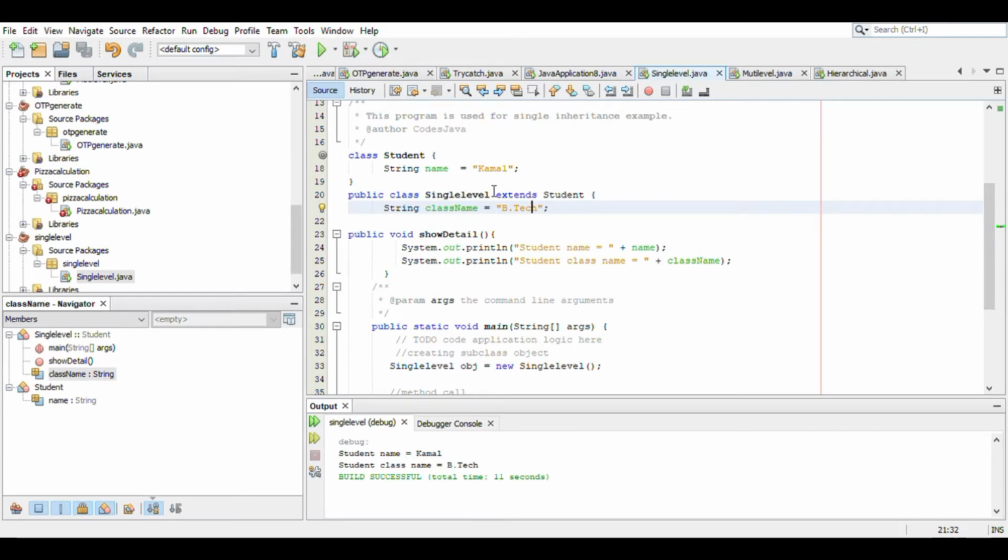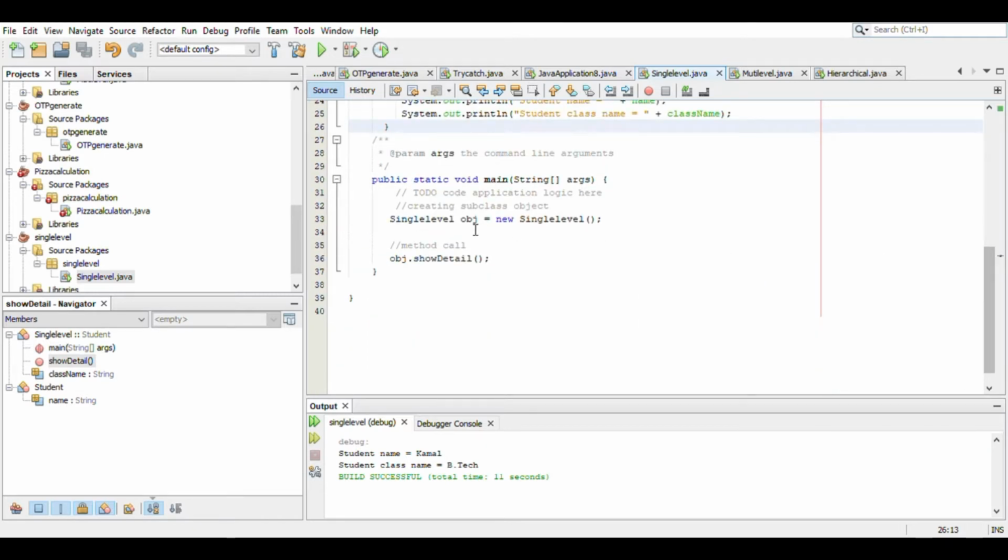Now we can see here the name, which is the object of class student. Now here we are printing the name of the student. That means we inherit the name from this superclass.